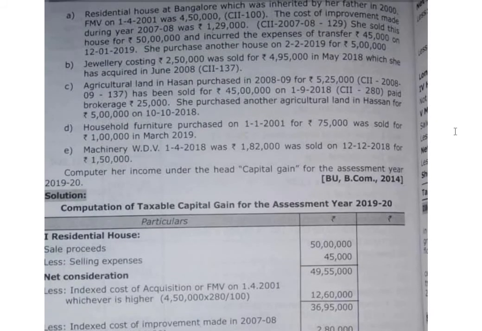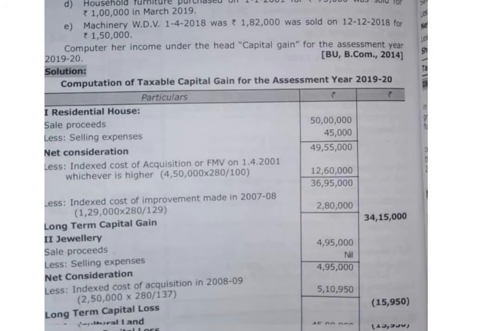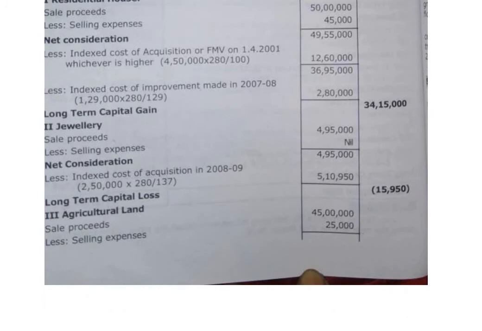Second one, jewellery costing 2,50,000 sold for 4,95,000 in 2018-19. So 2018-19 is the sales year, and it was acquired in 2008-9. Again, jewellery purchase and sale difference is more than 3 years. It should be treated as a long-term capital asset. Sales proceeds 4,95,000. Selling expenses nil. Net sale consideration 4,95,000.